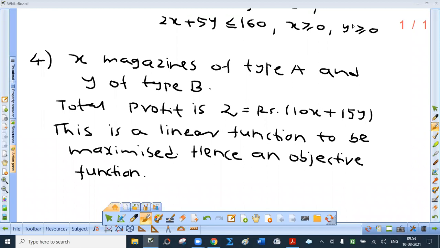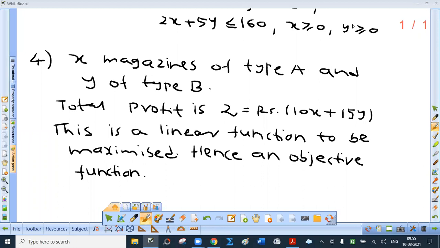Suppose x magazines of type A and y magazines of type B are printed. So what is the total profit? Rupees 10x plus 15y. This is a linear function to be maximized. Hence it is an objective function. Now, ideally you should make the table. If not, explain one of the 3 constraints. Constraints will be again on availability of the 3 machines, 1, 2 and 3.